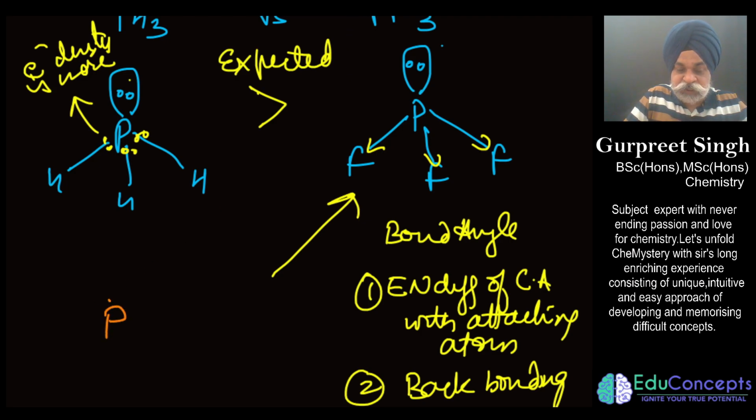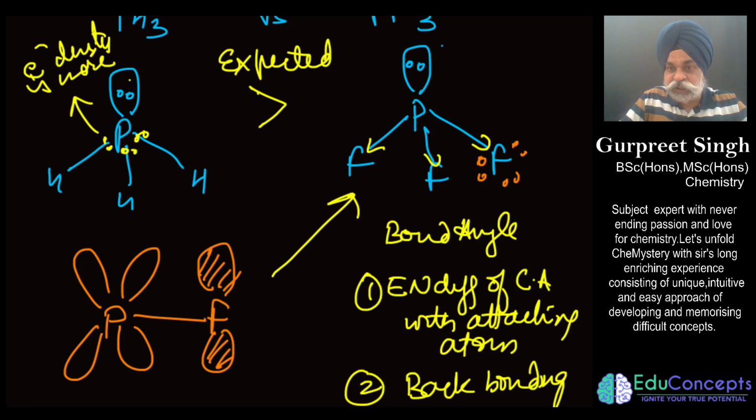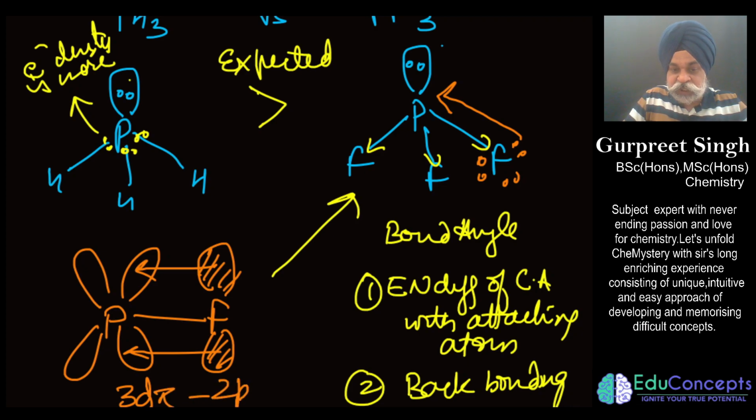Because phosphorus is having a vacant d orbital, and fluorine is having a filled p orbital. Where is the filled p orbital of fluorine? This can be shown by these dots. These are present in the filled p orbital, so this can give electron density back to the phosphorus vacant d orbital. As a result, what you get is a sort of 3d pi versus 2p pi back bonding.